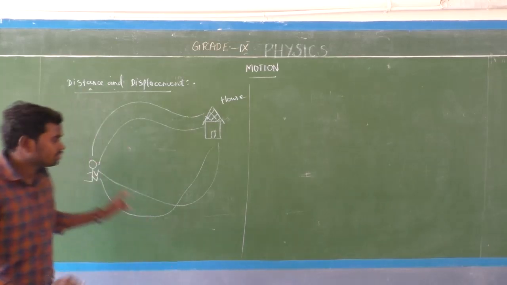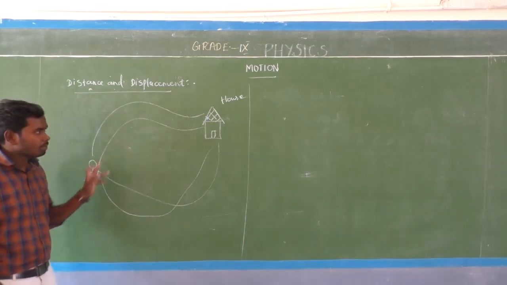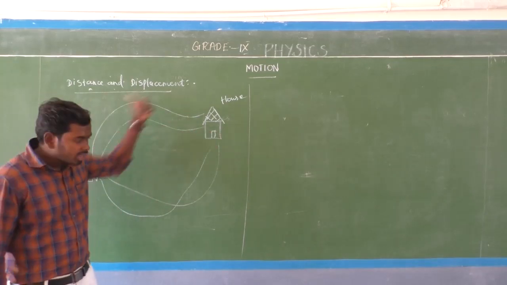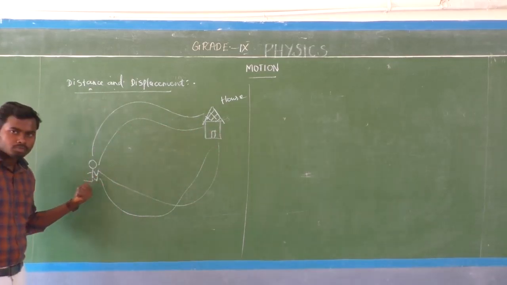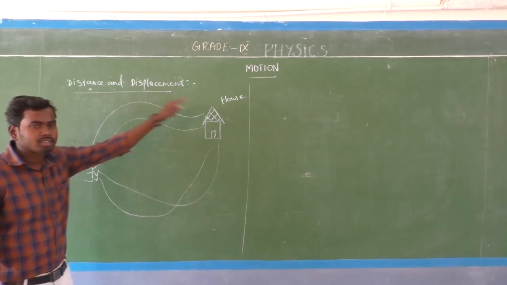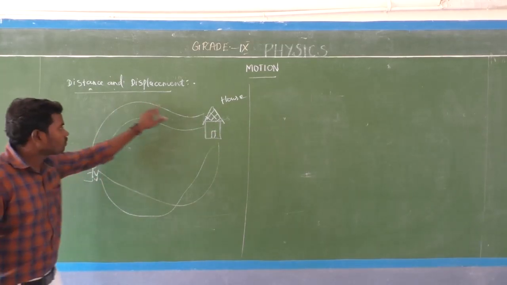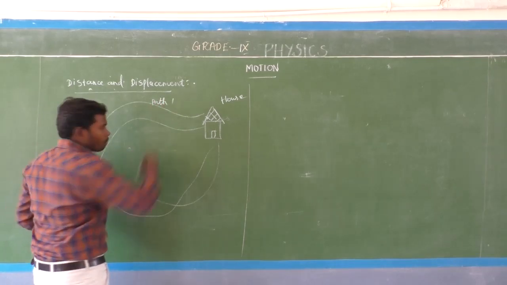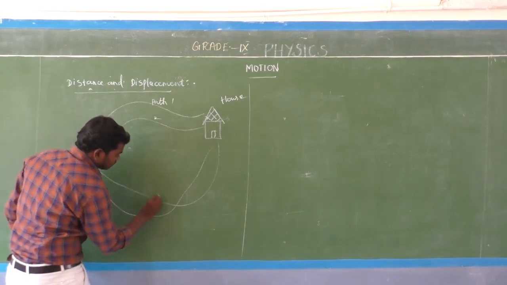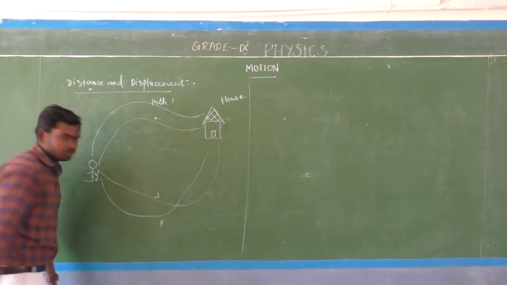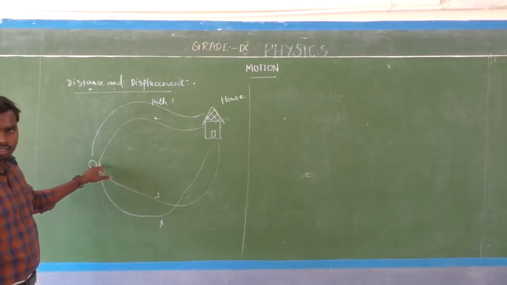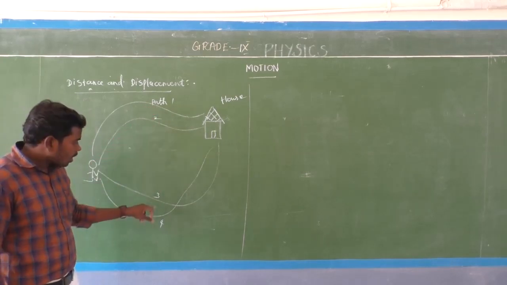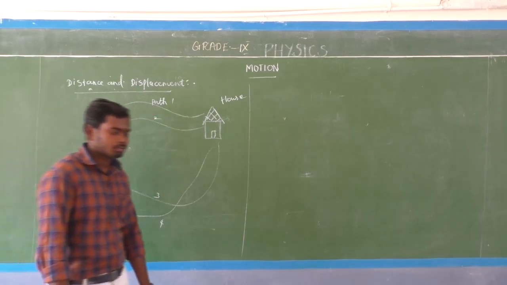Consider the boy standing here. That boy's house is here. That boy wants to go to his house. Here that boy can go through this way. This is path 1, path 2, path 3, this is path 4. So that boy can go to his house through path 1 or path 2 or path 3 or path 4, isn't it?